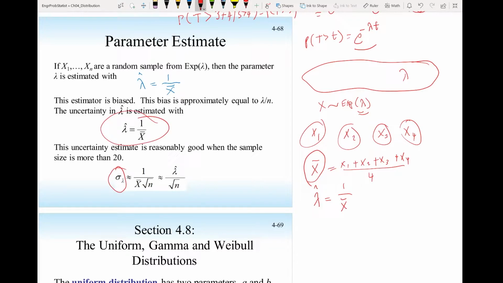The uncertainty in the estimate will be lambda, the estimate, divided by square root of n, just the same as the discrete distribution. The more data I take, that means the larger n, the smaller the uncertainty in my estimate of the rate of occurrence, lambda.